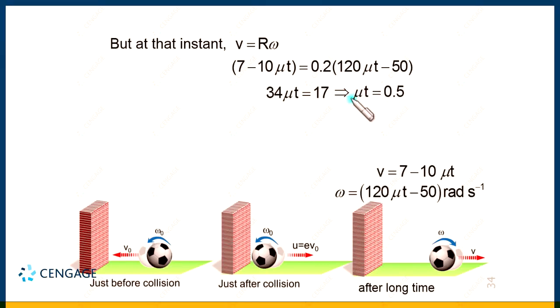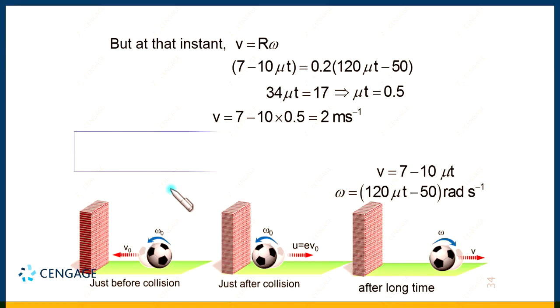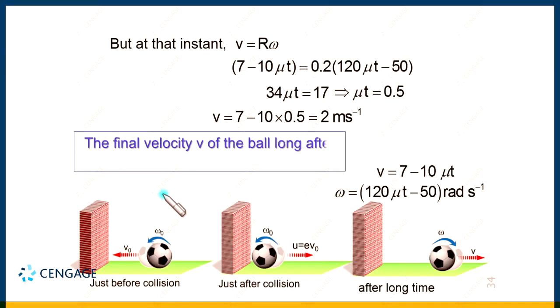Now we can substitute the value of mu t in the equation to get the velocity of the center of the ball at the time of rolling. So v equal to 7 minus 10 multiplied by 0.5. This is equal to 2 meter per second. That means the final velocity of the ball long after collision is 2 meter per second and in the rightward direction. This is the answer.